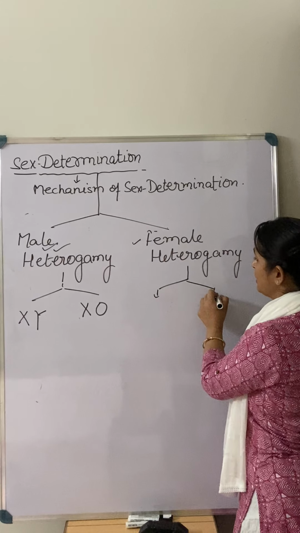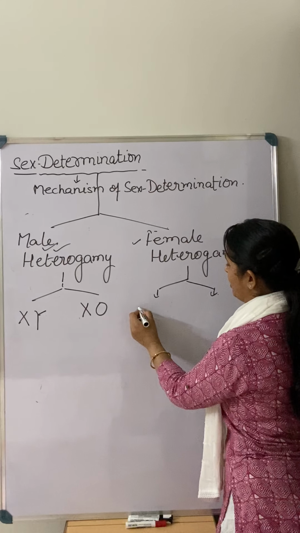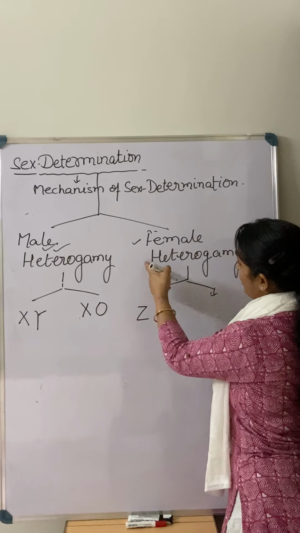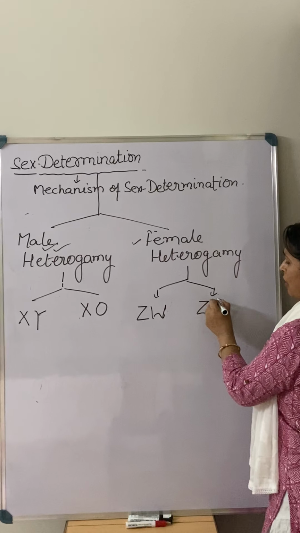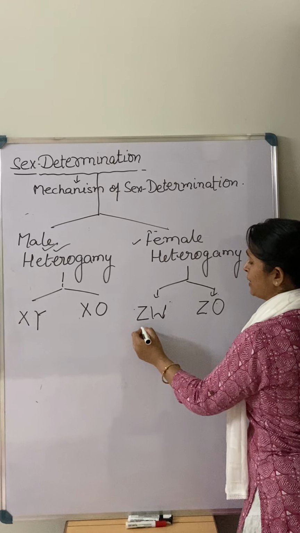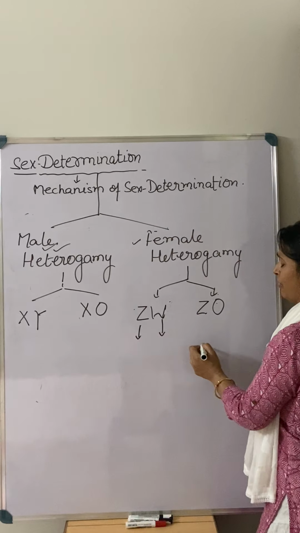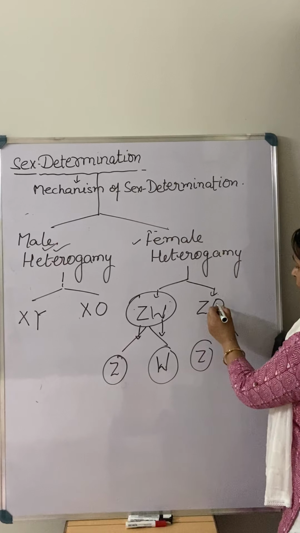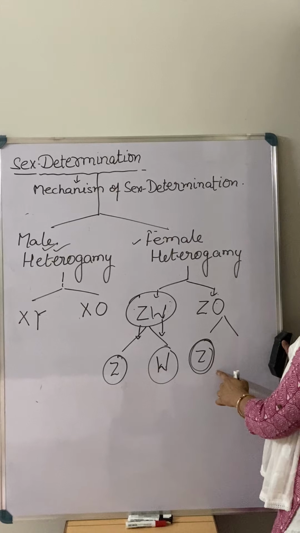So in this case, they have a different type of last chromosomes, like ZW. With ZW, 50% of the gametes have a Z and 50% have a W, meaning when there is gamete formation, 50% of gametes are Z and 50% are W. Same here: 50% is a Z and the second one is absent, so 50% of the gametes have just Z.